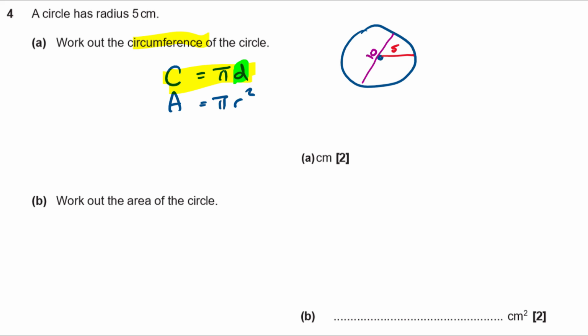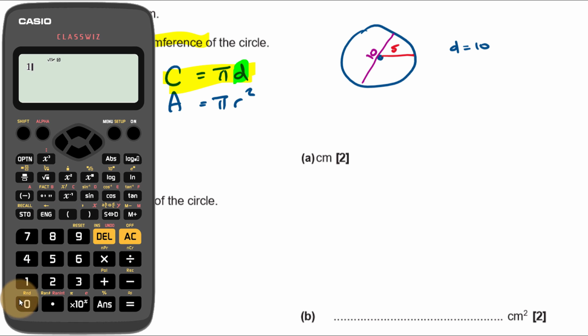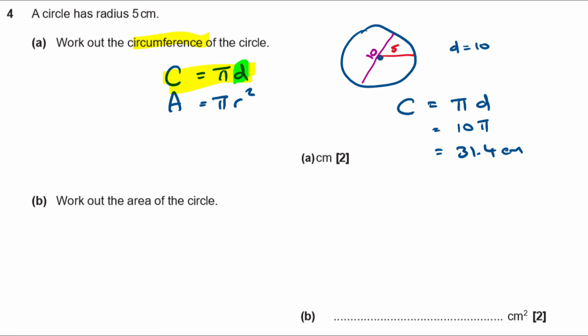Okay, I'm just going to convert or find D. D is 10, diameter that is, and then sub it into my formula. So C equals pi D equals 10 lots of pi then, isn't it? So pi is 3.14, so that's just going to be 31.4 what? 31.4 centimeters. It's just in flat units, isn't it? So 31.4 centimeters, you could do that on your calculator. I just happened to know that pi was 3.14, so it just saved me typing it in.